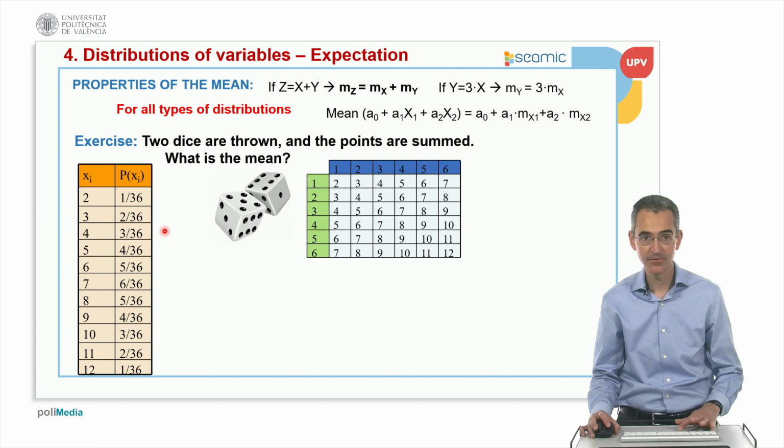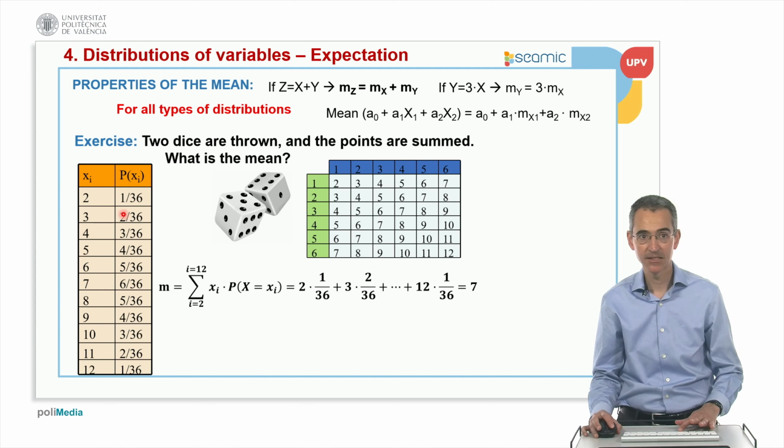Now we apply the formula for the mathematical expectation, the average or mean, which is this formula. The minimum value is 2, so 2 is multiplied by 1 divided by 36, plus 3 multiplied by 2 over 36, plus 4, and so on, until the last value, which is 12 divided by 36. We make this operation and we obtain the value 7.